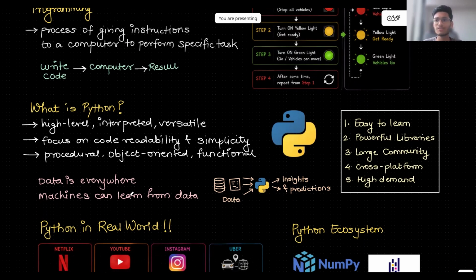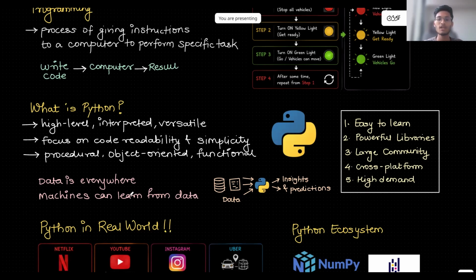Okay, so now we know what programming is. Now, how do we talk with the computer? For communicating or giving instructions to the computer, we need programming languages. We have human languages like Hindi, English, Marathi, with which we can communicate with other humans. Similarly, if I want to communicate with a computer or machine, I need a machine language or programming language. Python is one of the programming languages. You must have studied C, C++, Java. Similar to that, Python is one of the programming languages.